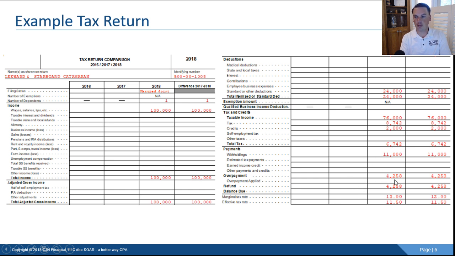Then down here you see how much they had withheld, the calculation of the refund, and so on. But at the very bottom, you'll notice their marginal tax rate, 12%, and their effective rate, 11.5%. Your tax preparer probably gives you a sheet like this with your tax return. This is a tax return comparison. It compares your tax situation from year to year, and at the bottom it tells you your marginal rate and effective rate for this year. If you look at 2017 versus 2018, you'll probably notice a difference in your marginal and effective rates. That's something to pay attention to. This is straight out of my tax software demo data, and it's what I'm going to base the example on.